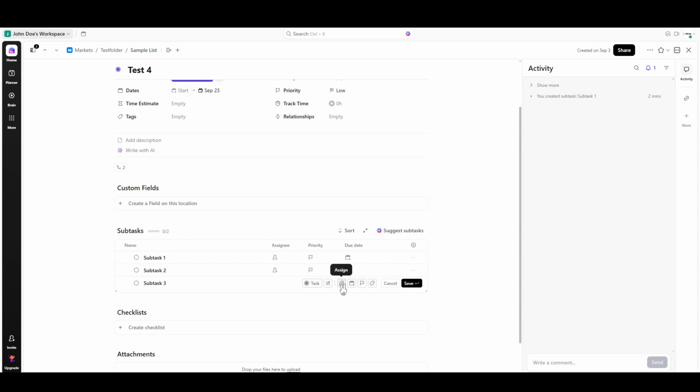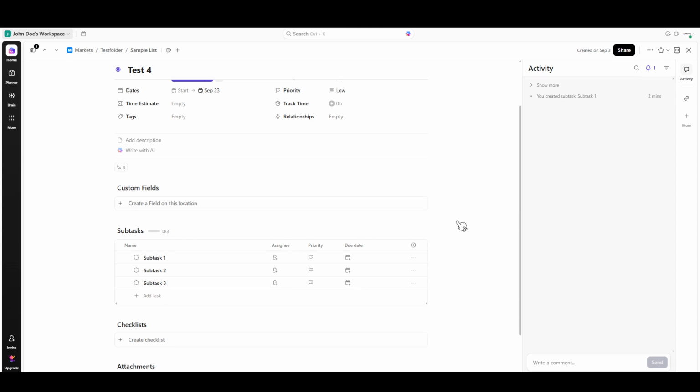Once you've customized everything to your satisfaction, the final step is to click Save. This action secures all the changes you've made and officially adds the subtask beneath your main task. And that's it. You've successfully created a subtask on ClickUp.